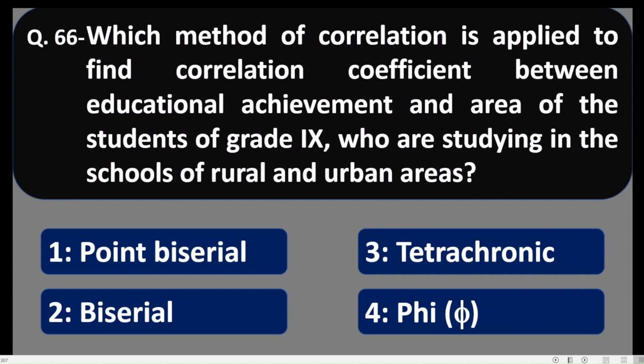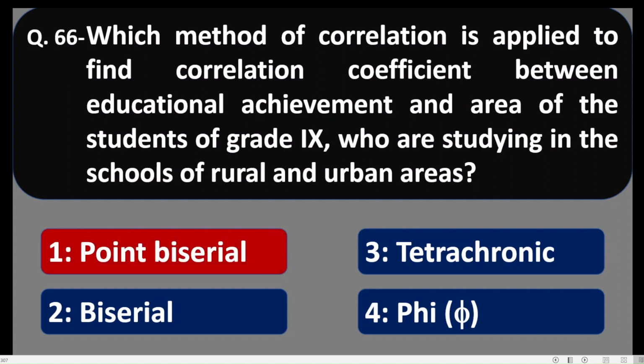Friends, when out of two correlated variables, one variable is continuous and another is dichotomous and it is divided naturally in two parts, then point biserial correlation coefficient is to be found. So here option number 1 is correct, point biserial.